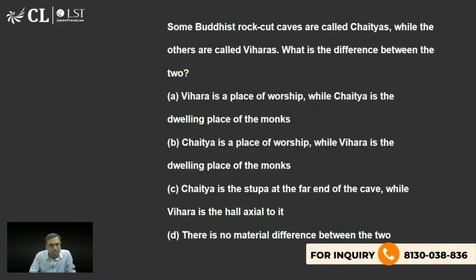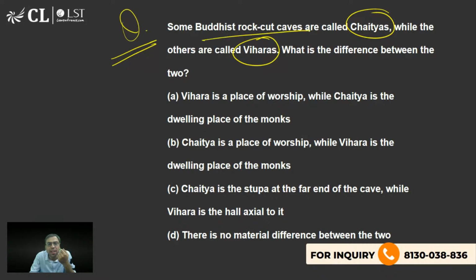Now the next one is the Buddhist concepts. अगर आप कभी गए होगे, so you must have seen Chaityas and Viharas, which are related with Buddhism, what we call sculptures or buildings or whatever you can say. So these you will find in rock cut caves, which lead to the formation of Chaityas and Viharas. And what is the difference between the two? Anyone? Right answer is B.